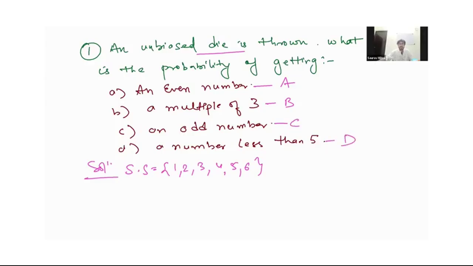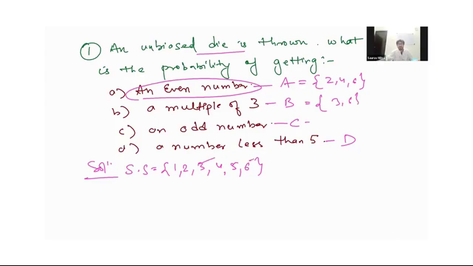These are specific outcomes. They are asking the probability of getting a specific outcome, an even number. The outcomes favoring event A are 2, 4 and 6. For event B, a multiple of 3, the favorable outcomes are 3 and 6.